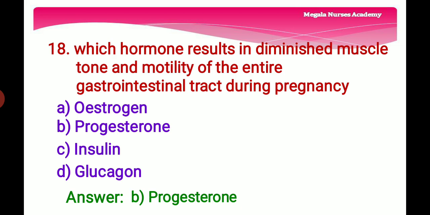The right answer is option B, progesterone, because elevated levels of progesterone and estrogen mediate most of the functional changes of the GI system during pregnancy. The progesterone causes smooth muscle relaxation, which slows down the GI motility and decreases the lower esophageal sphincter tone. So the right answer is option B, progesterone.